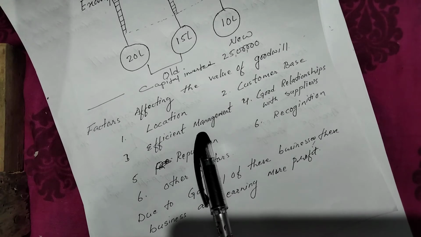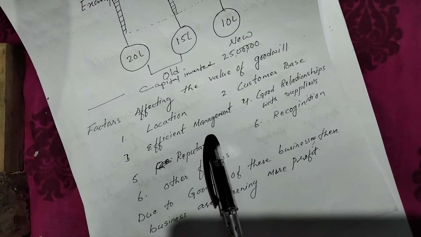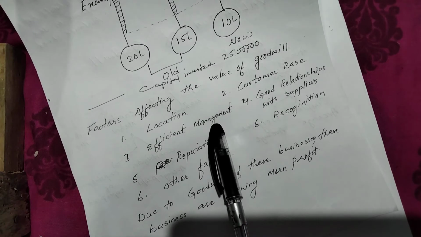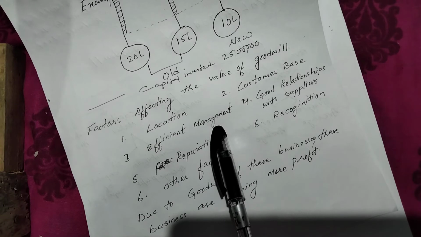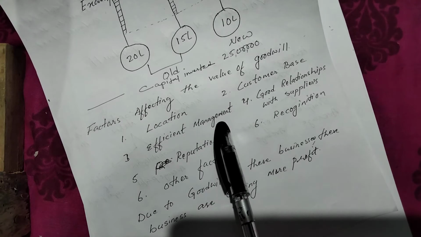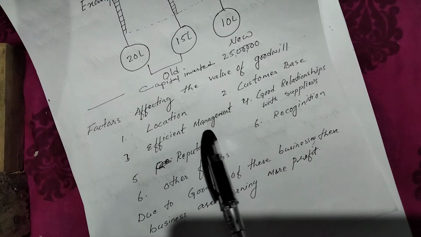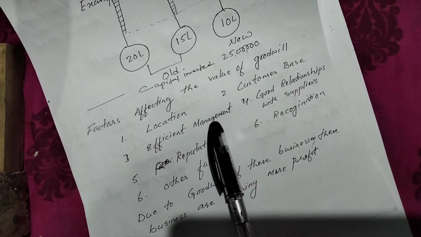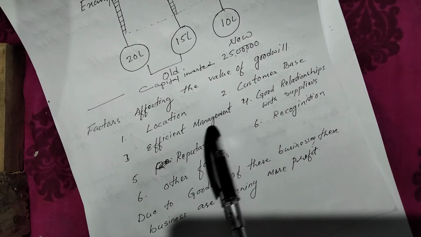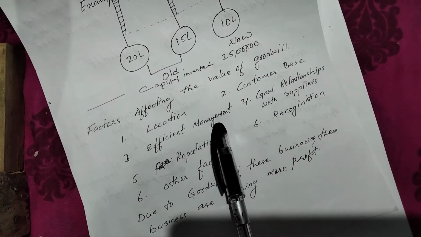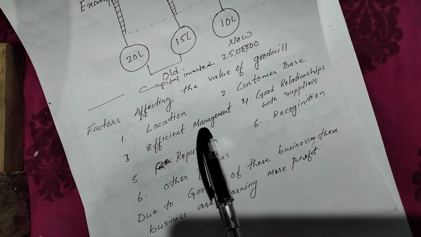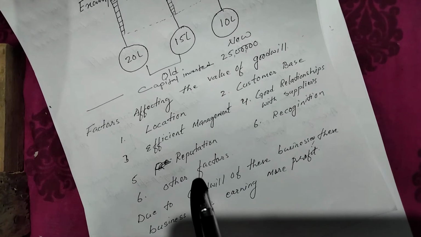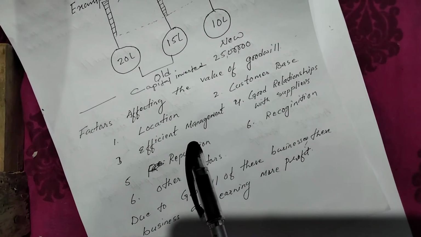They will optimally manage all the resources: where to invest, how to invest, what should be the proper number of human resources, whom to put where. Everything should be managed efficiently. If managers are good, they will manage efficiently, so it will, of course, reduce the cost and enhance your profit. So that is also a kind of goodwill.